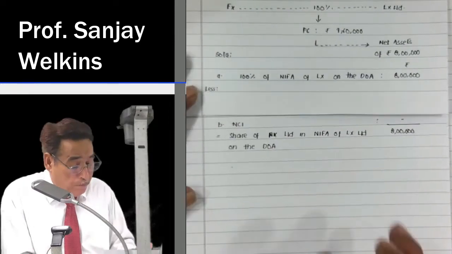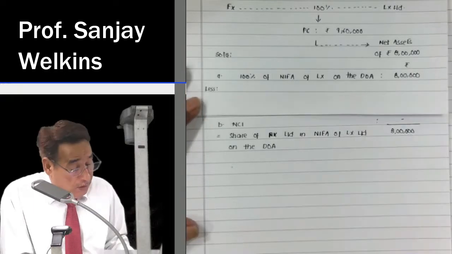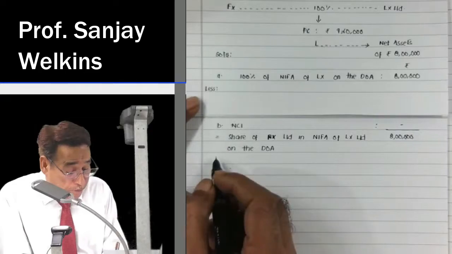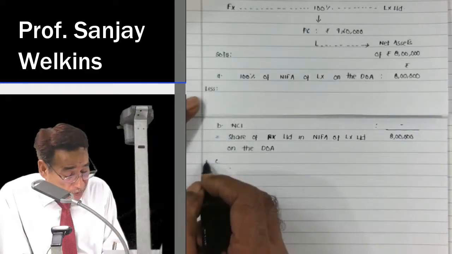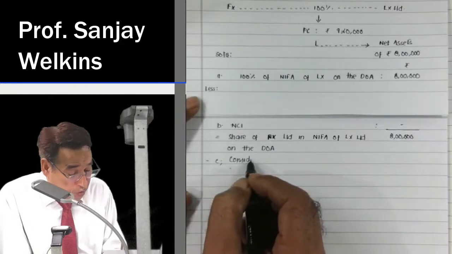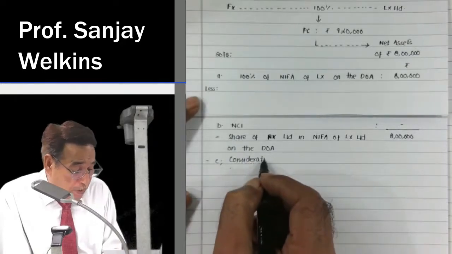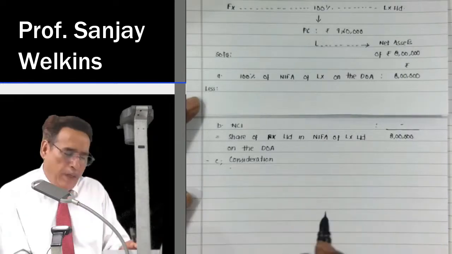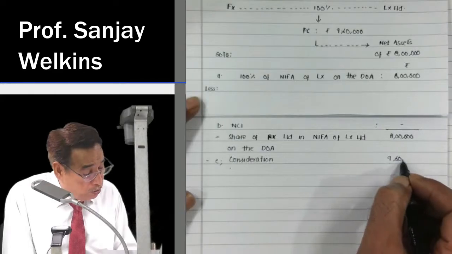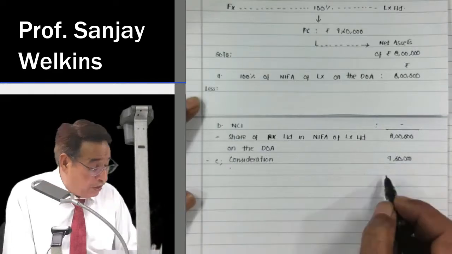Now you are going to compare your share of assets with the amount which you have paid. C, consideration. How much consideration have you paid? Consideration, paid or payable, whatever it is. In this case, it is 9,60,000. So you are going to write here 9,60,000.